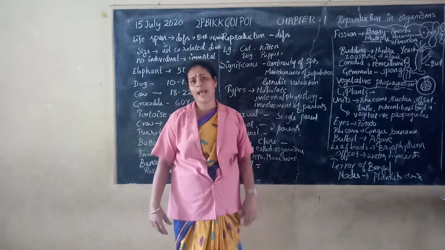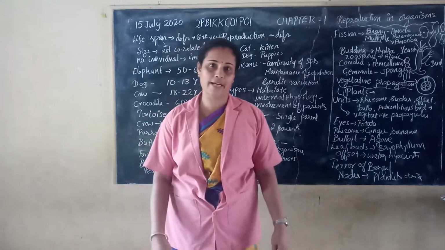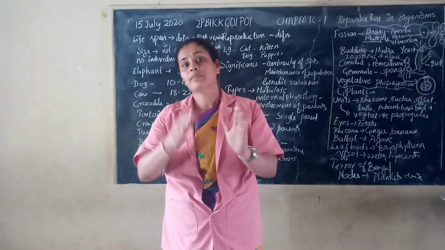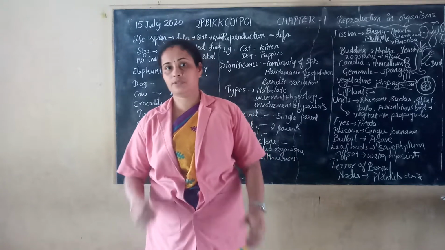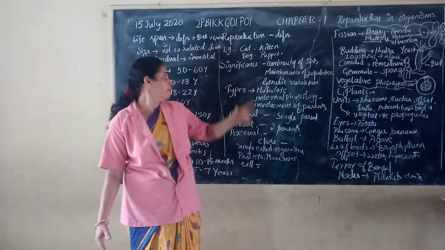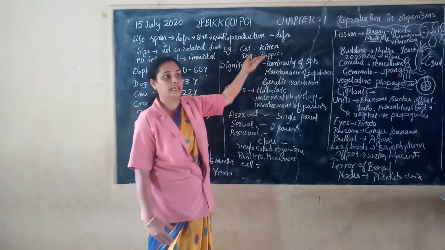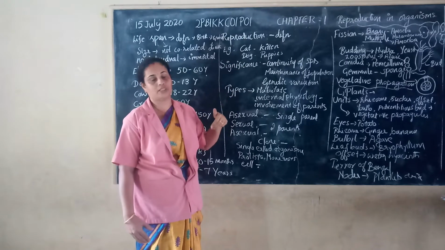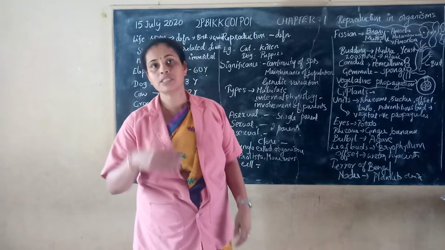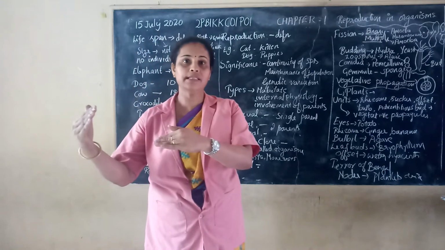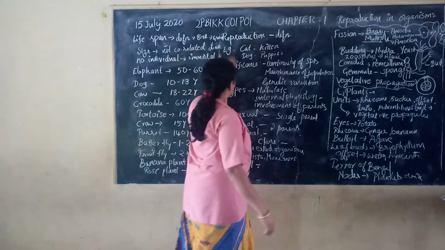Like that in case of plants, if you take a mango seed and germinate it, later it produces only a mango plant. That means the organism produced is similar to itself, genetically somewhat similar and morphologically similar. So that is called reproduction. Again a question may be asked, what is reproduction? It's a biological process in which organisms or individuals give birth to young ones or offspring similar to itself.